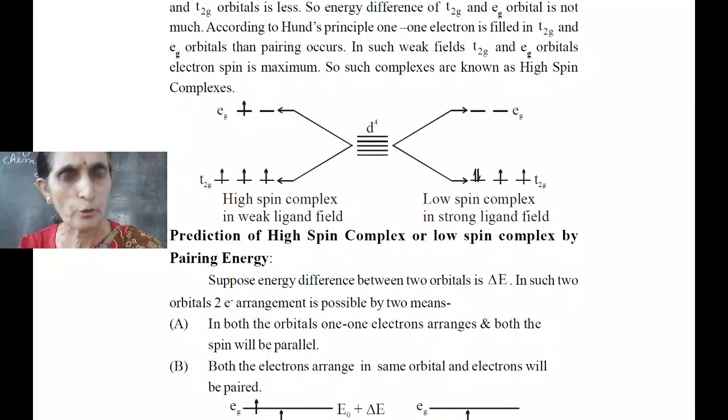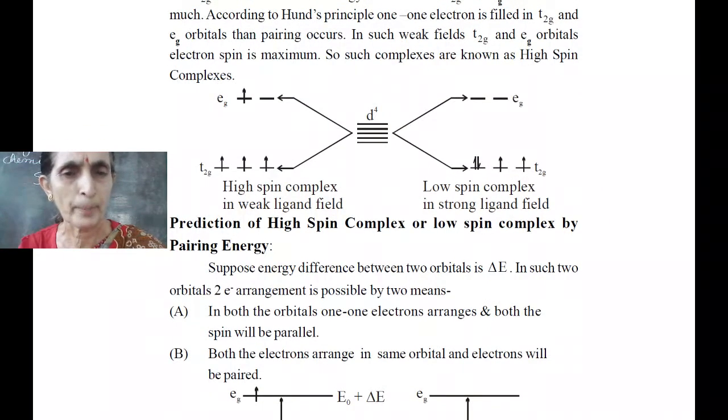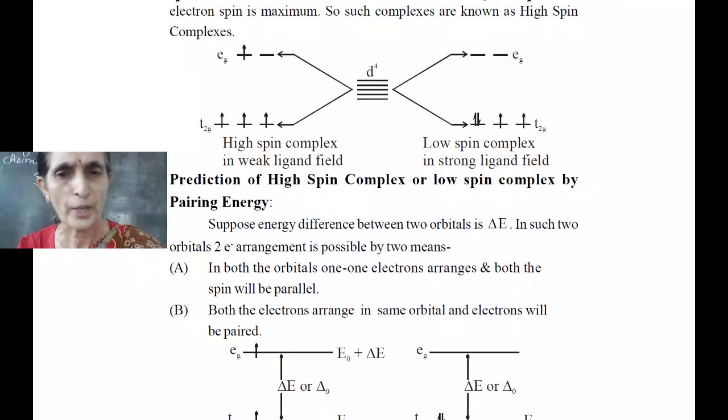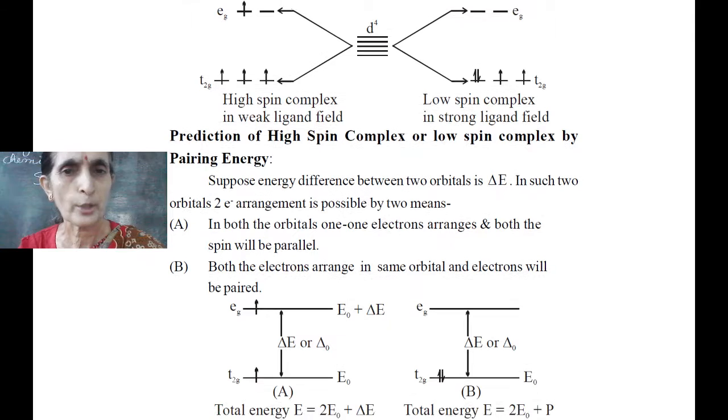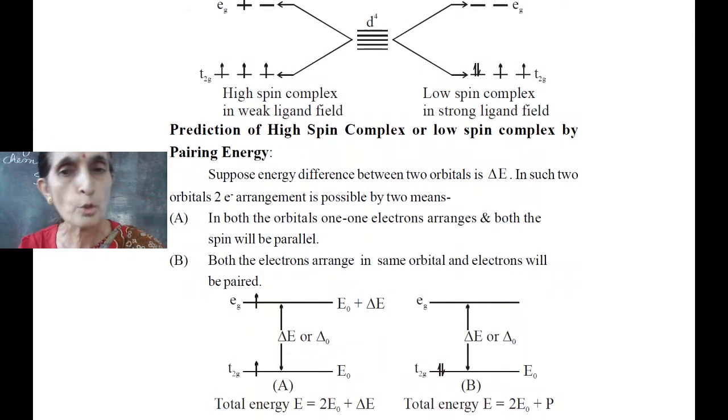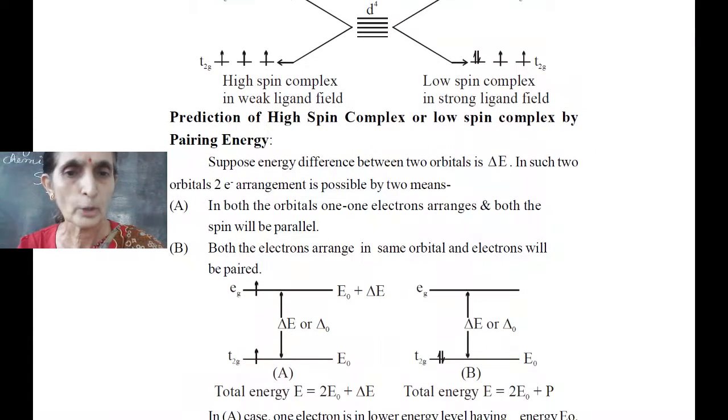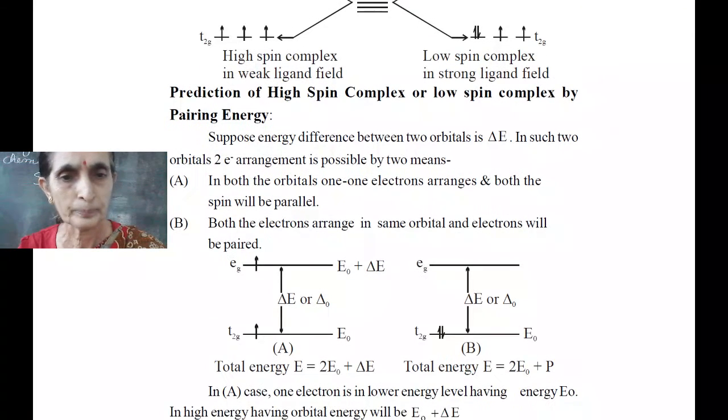Can we predict whether it is high spin or low spin by pairing energy value? Suppose the energy difference between two orbitals is delta E. In such orbitals, two electrons arrange in two possible ways: both electrons in the same T2g orbital, or one in T2g and one in Eg.